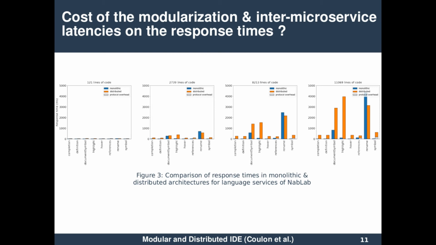For the microservices, we highlight in gray the parts of the times due to the modularization of the language services and the communication between the microservices. This figure shows two things. Language services implemented as stateless microservices perform poorly compared to their implementation in monolithic servers. And the overheads of the microservices are not due to the modularization or the communication between microservices.